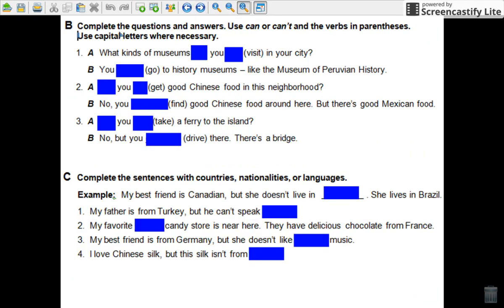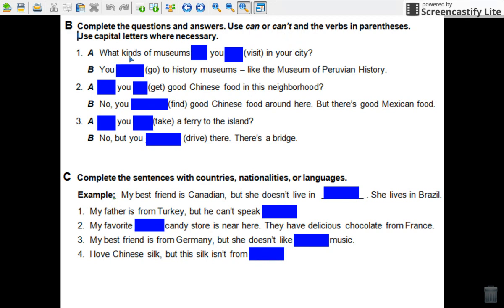Exercise B, you have to complete the questions and answers, and you have to use can or can't and the verb in the parentheses, and use the capital letters where necessary. To use the verb, this modal verb can is very simple. Just use can and the infinitive without to. Okay, can and the verb, or can't if it's the negative.